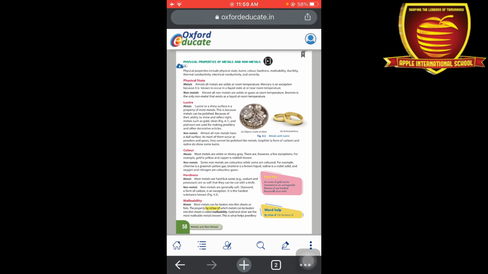So firstly, we are going to discuss the physical properties of metals and non-metals. Physical properties means how they look, when we see them how they look. The physical properties of metals and non-metals include lustre, that is how shiny they are, then their colour, hardness, malleability, ductility, thermal conductivity, electrical conductivity and sonority.